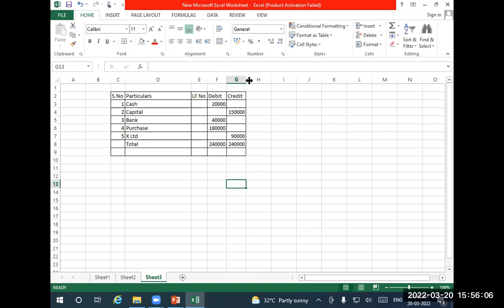Why? Because of the dual aspect concept. If you had written it in the journal, you would have written in two places: bank account debit, capital account credit. We write in the bank account and also the capital account for the same transaction. But that has not been done. Directly it is coming to the final stage. So we have to record it in two places. One you have to keep in mind, another one is the trial balance.